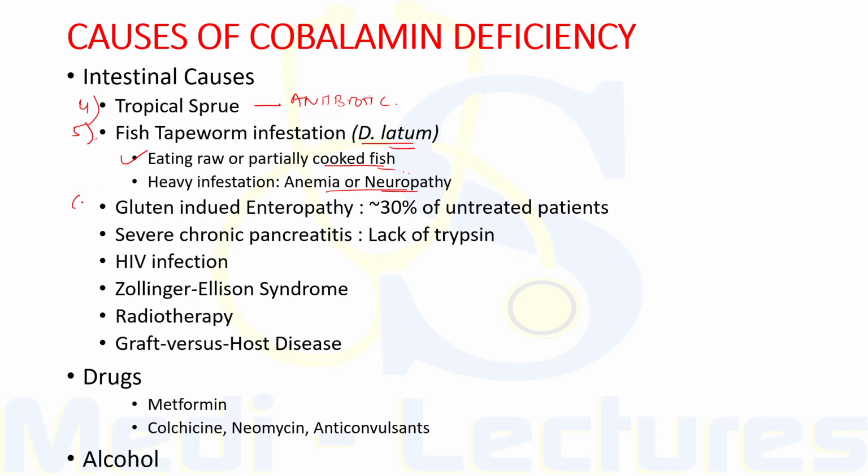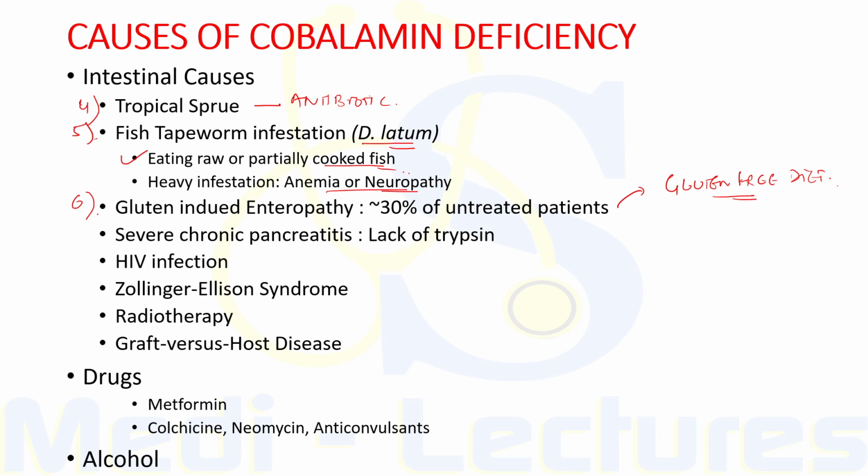Now about 30% of untreated patients of gluten-induced enteropathy may have deficiency. It is not so severe in these patients, and it can be corrected by a gluten-free diet, as it can reverse the pathology in the intestine and can restart the absorption of cobalamin.